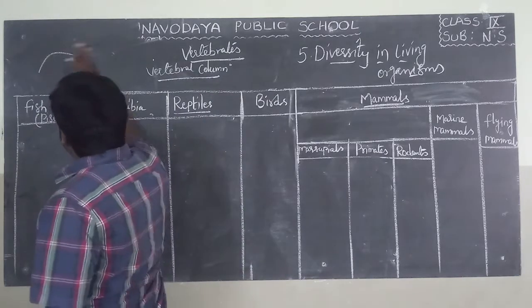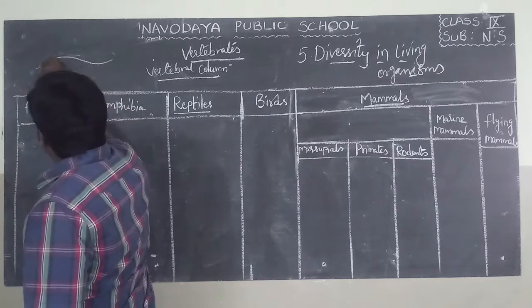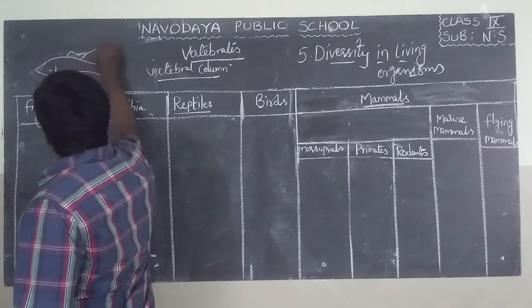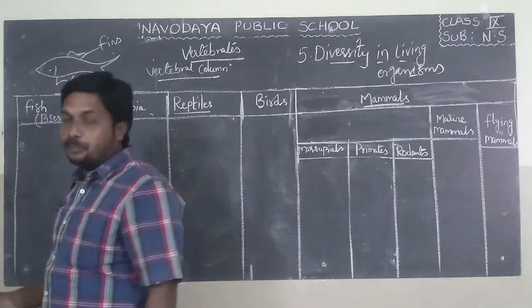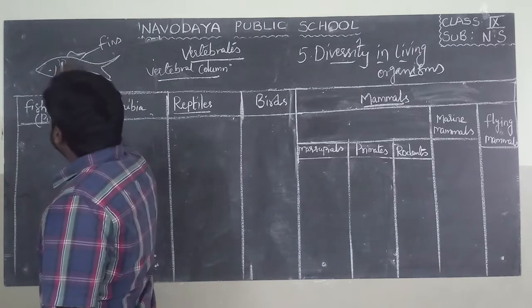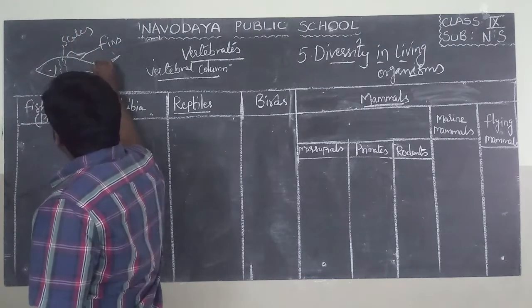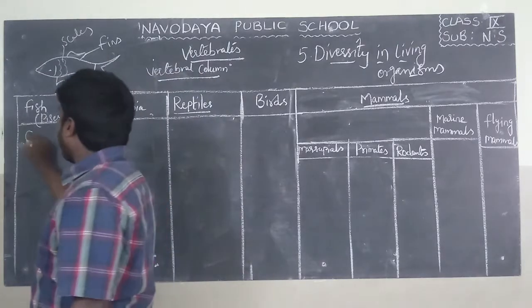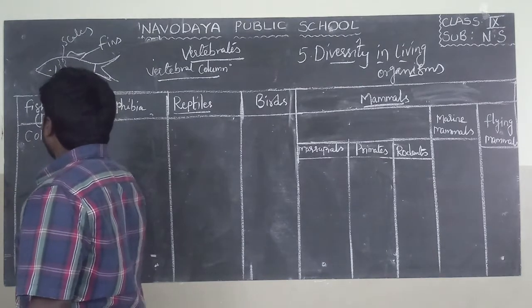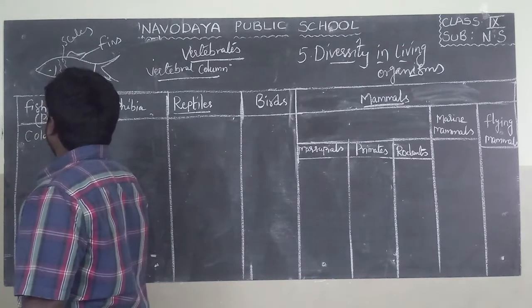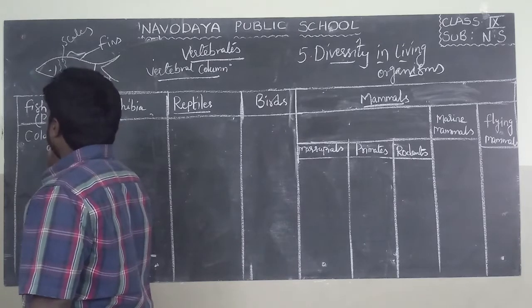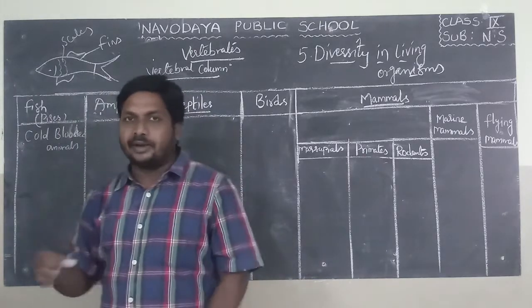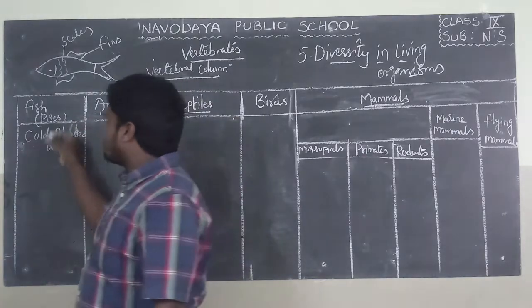If you observe fish, we can find fins. These fins are helpful for swimming, and they also have scales on their body. What is the use of fins? Fins are helpful for swimming. They are cold-blooded animals. What is meant by cold-blooded animals? Cold-blooded animals are the animals which can change their body temperature according to their surroundings.